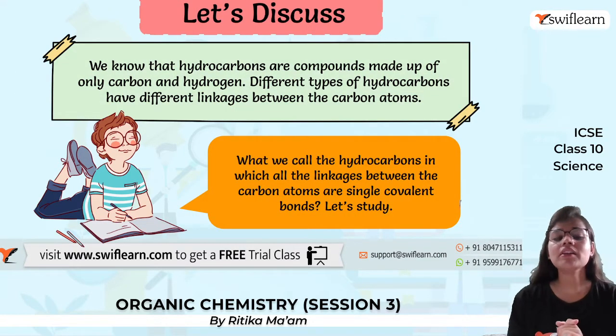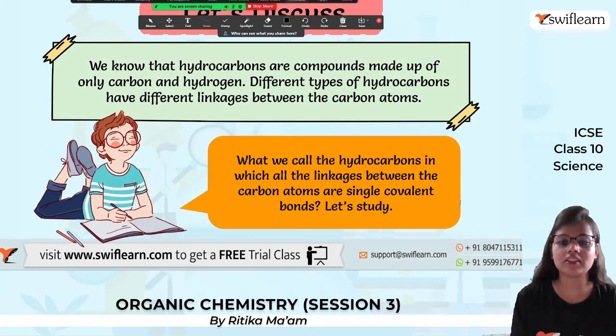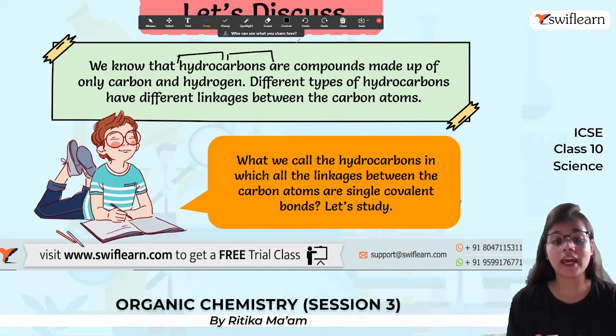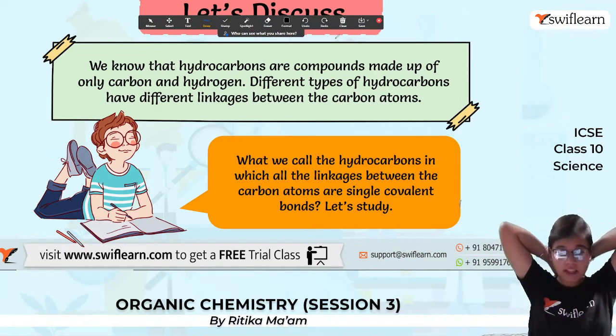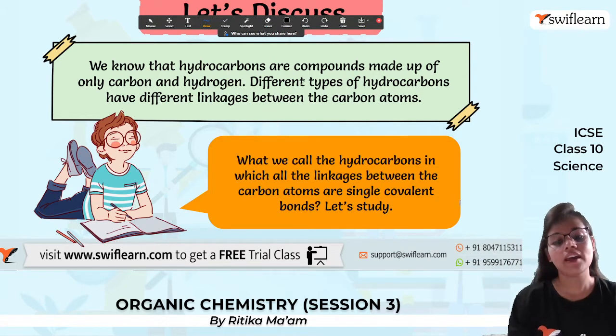Now, as we learned, hydrocarbons are the compounds which are made up of carbon and hydrogen. The name itself is telling: hydro and carbon, right? So these are the compounds which are made up of carbon and hydrogen. And there are different types of hydrocarbons that we studied about. They have different linkages. For example, some have double bond, some have triple bond, some have single bond, etc.